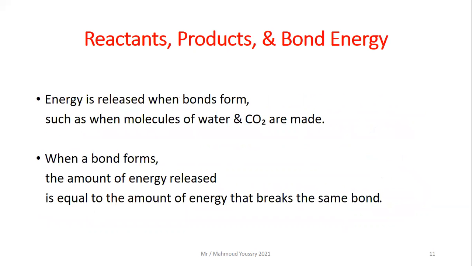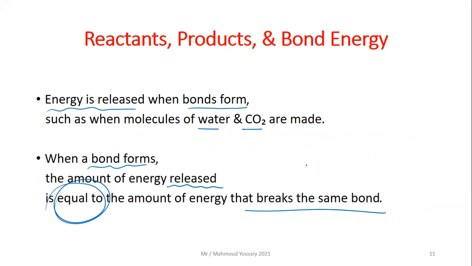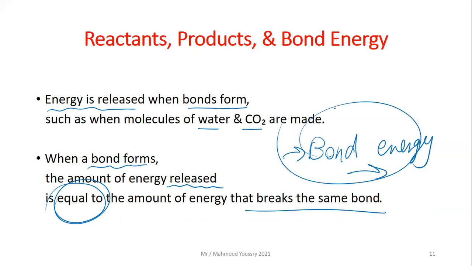Energy is released when bonds form, such as when molecules of water and carbon dioxide are made. When a bond forms, the amount of energy released is equal to, and this is very important, the amount of energy that breaks the same bond. So when you add bond energy to break the bond between two atoms, the same amount of energy will be released when the bond forms.